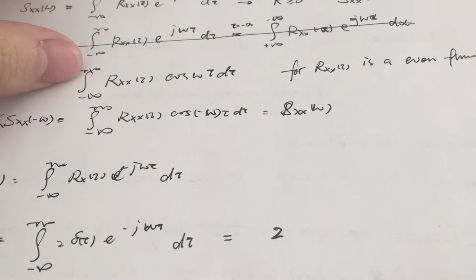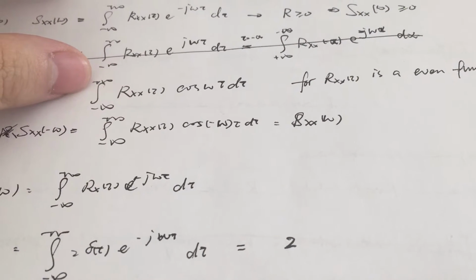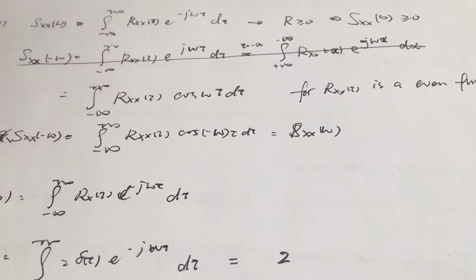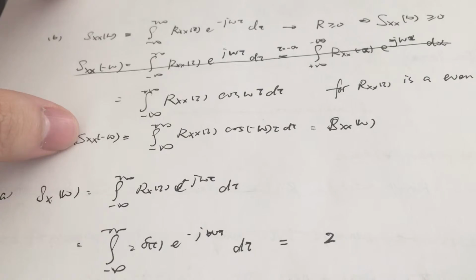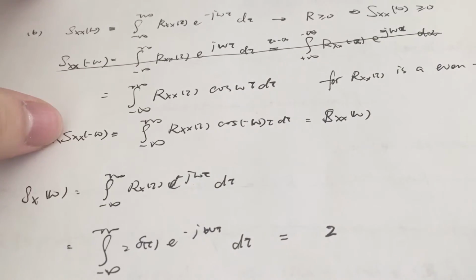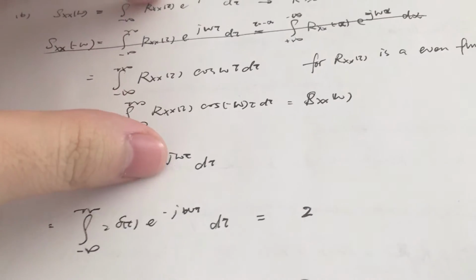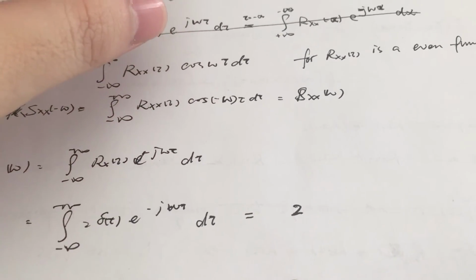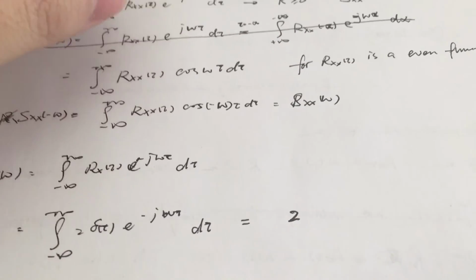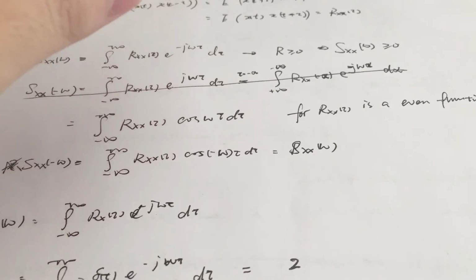So here we get a much more simplified version of the Fourier transform, in which cosine is an even function. So we could write the power spectral density function valued at minus omega, which is also the same as the power spectral density function valued at omega. So it's an even function. That is all about question number 1.